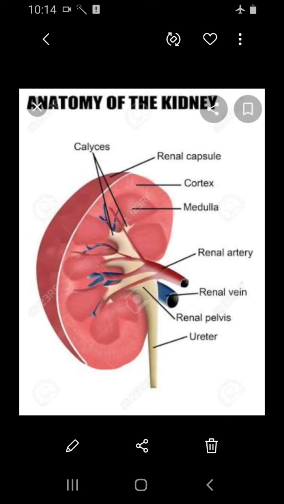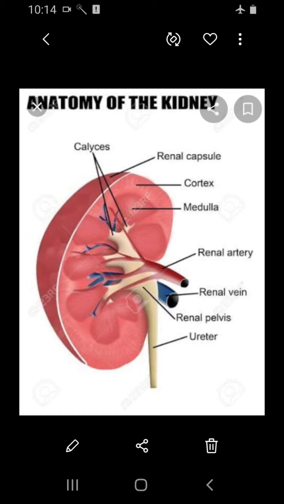Each kidney is about 11 centimeters long, 5 centimeters wide and 3 centimeters thick. The kidney is covered by fibrous connective tissue, the renal capsule, adipose capsule and fibrous membrane.